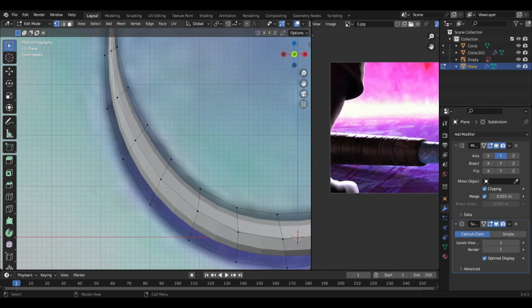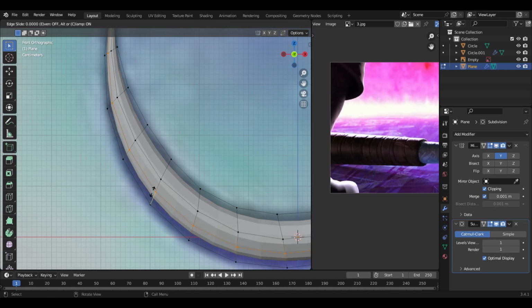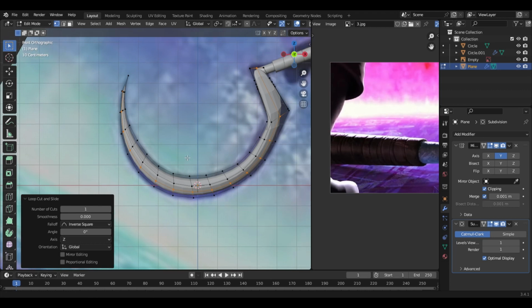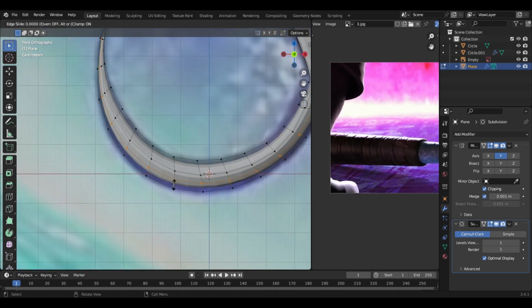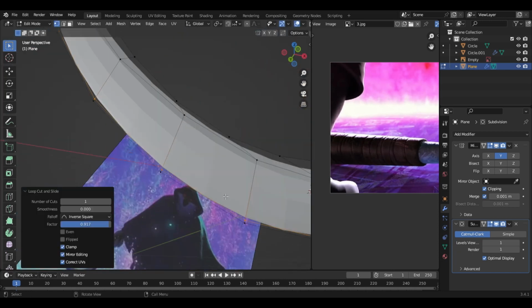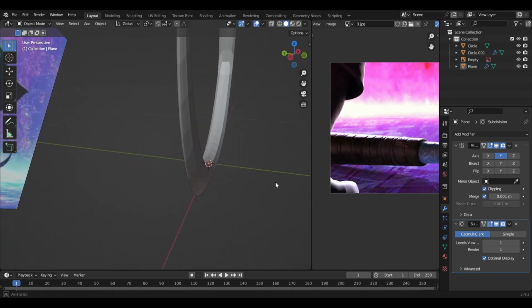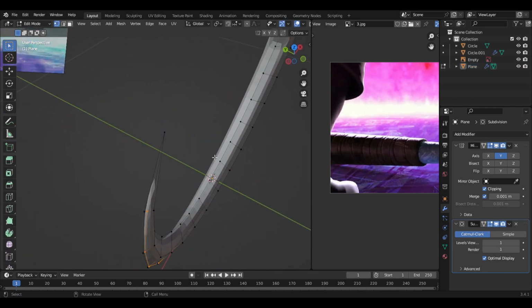Let's start with these ones. Press Ctrl R to add a loop cut. Then press E or F. If you press E, it's going to match the lower edge. If you press F, it's going to match the higher one, like this one. But we are going to go with E because we want to make sure that it's the closest to this part, which is going to make it look sharp, which is what we want.